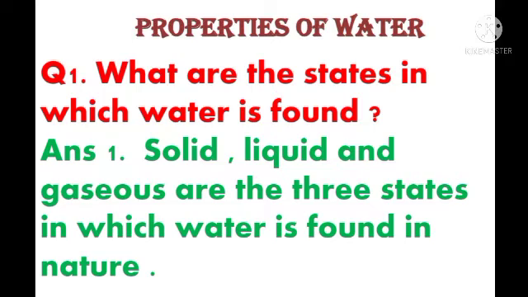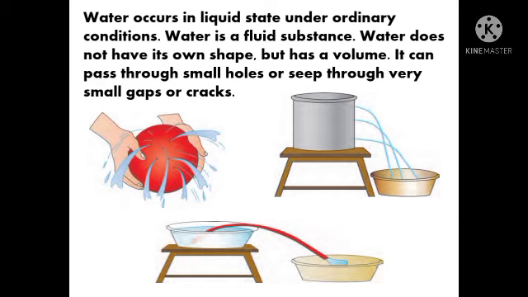Yes students, there are three states in which water is found. That is solid, example of solid is ice, liquid that is water, and water is found in gaseous state also, that is water vapor. So in which states water is found? Solid, liquid and gaseous are the three states in which water is found in nature.